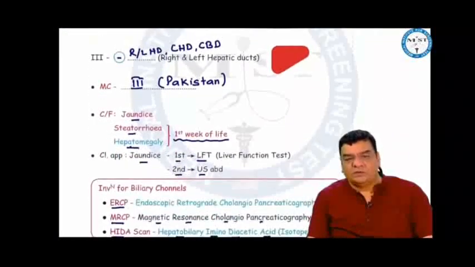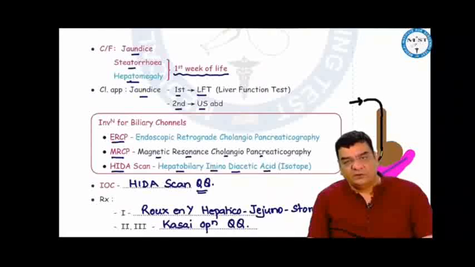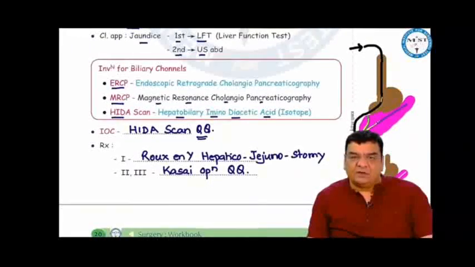A 10-day-old baby presenting with jaundice, steatorrhea, hepatomegaly. The first investigation in any jaundice patient will be liver function tests. We can do ultrasound and we might see absence of biliary channels. To see the biliary channels, the 3 wonderful investigations are ERCP, MRCP and HIDA scan. ERCP is endoscopic retrograde cholangiopancreatography. MRCP is magnetic resonance cholangiopancreatography. And HIDA scan is hepatobiliary iminodiacetic acid. This is a radioisotope scan.